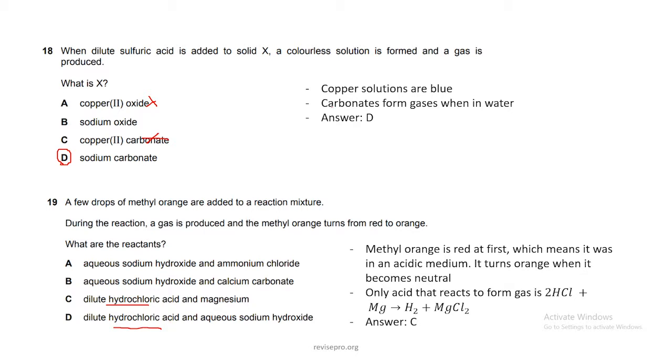It becomes orange from red, and when it's orange, you know it's neutral. It also says a gas is produced. The only time a gas is produced within these two reactions is when it reacts with magnesium, where rapid hydrogen formation occurs to form hydrogen and MgCl2. MgCl2 is a neutral salt, so you know that the resulting mixture will be neutral, therefore the orange color. So your answer is going to be C.